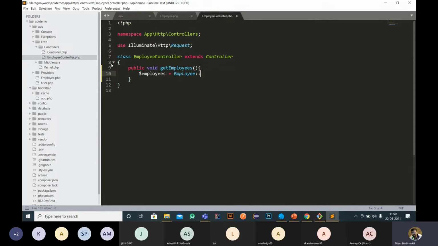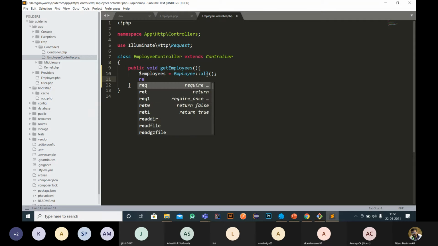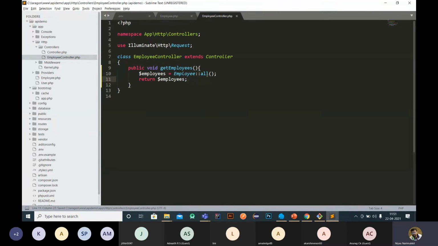You have to import the model here. So what we are doing is finding all employees.